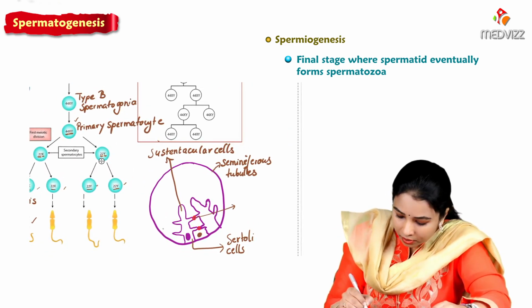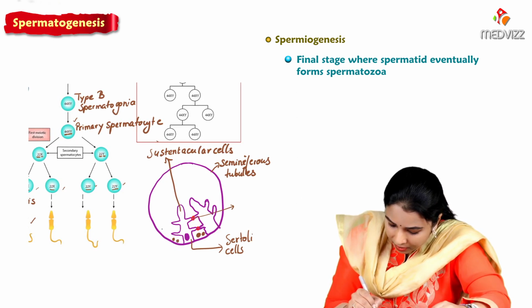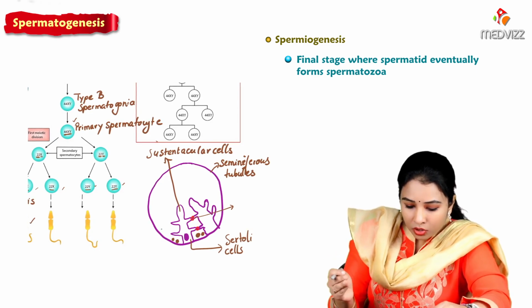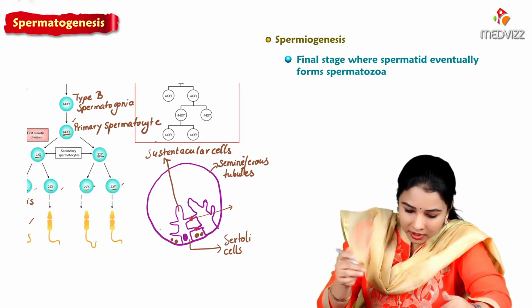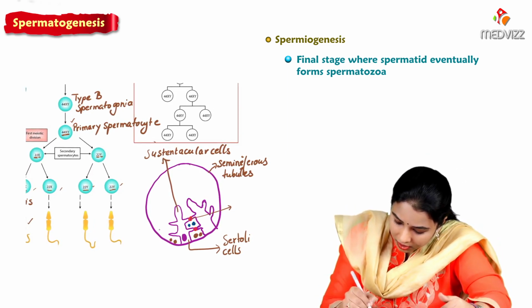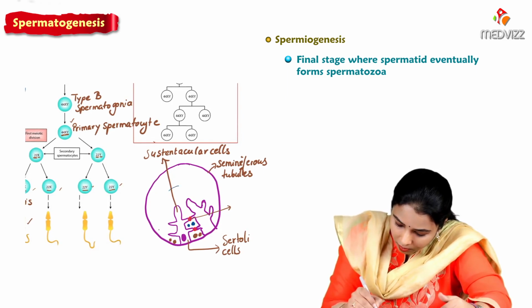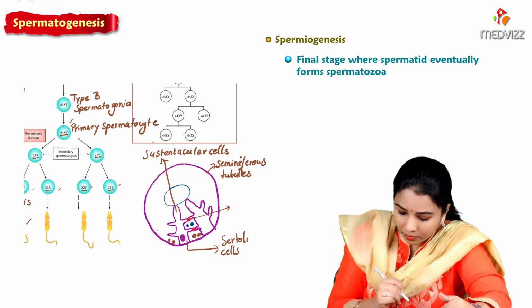They are all near the basement membrane. As they mature to the next stage, they slowly move towards the lumen. So the lumen is here. They start moving towards the lumen.